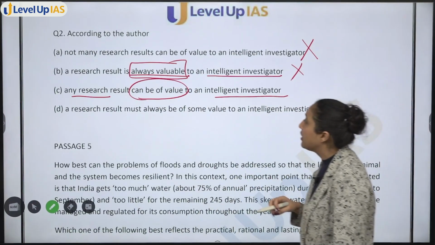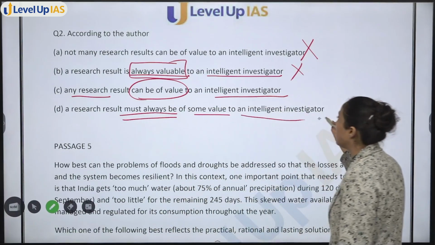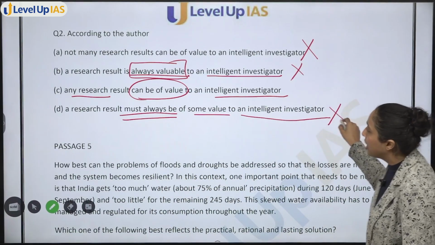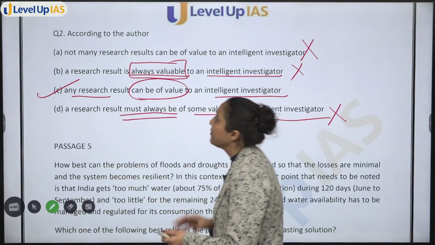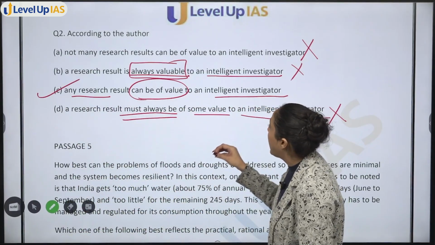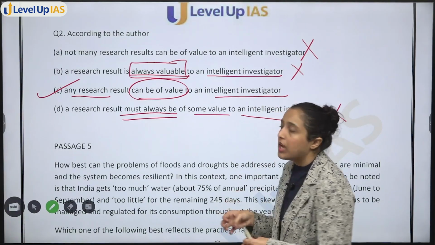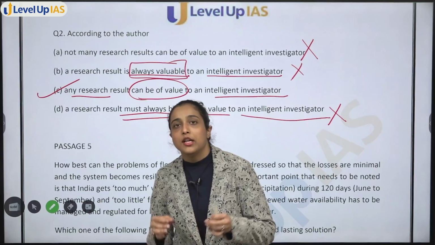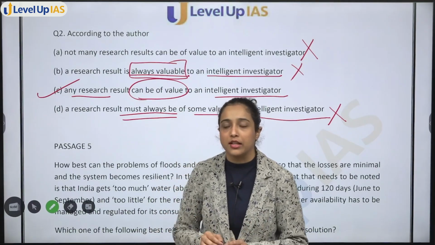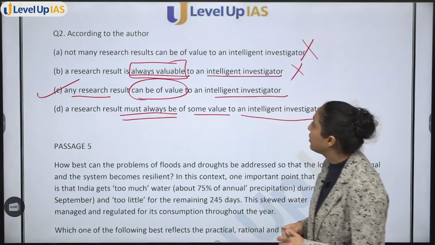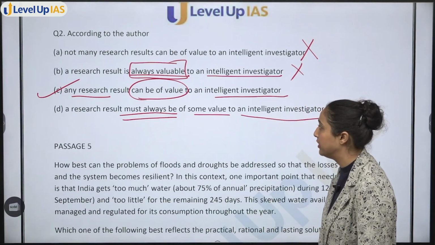Next is, a research result must always be of some value to an intelligent investigator. Even if you see which option is correct, generally any research result can be of value to an intelligent investigator. Any research result can be of some value if the investigator is intelligent enough to understand that and use that. So option C will be your answer.